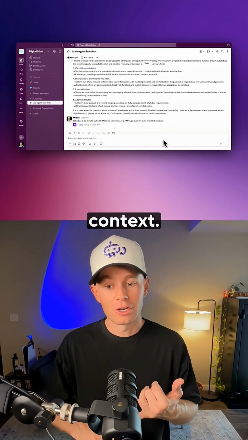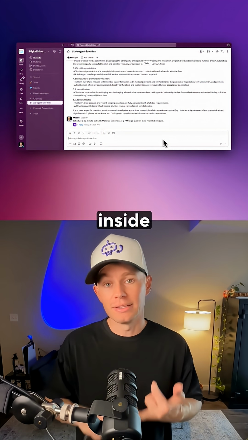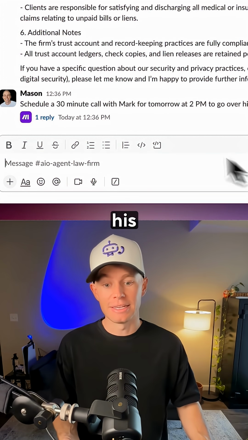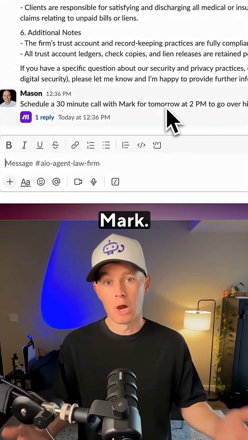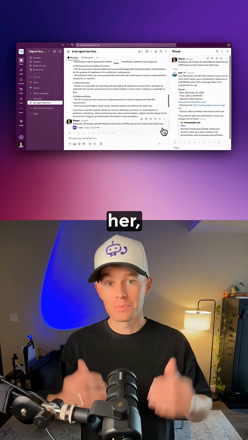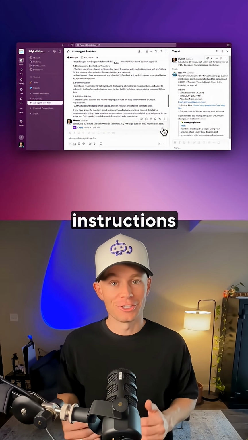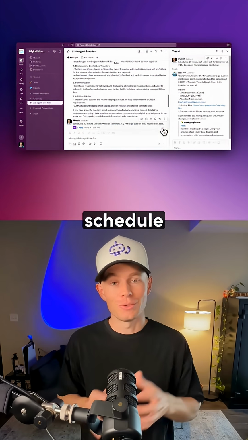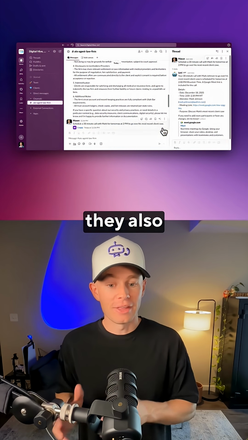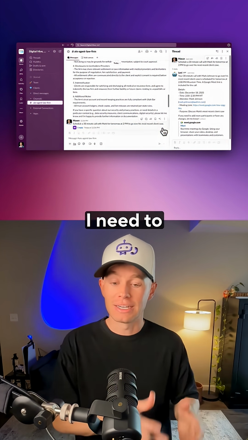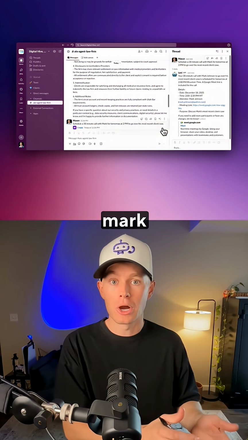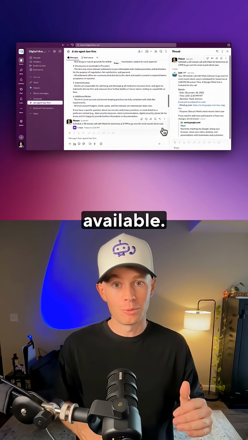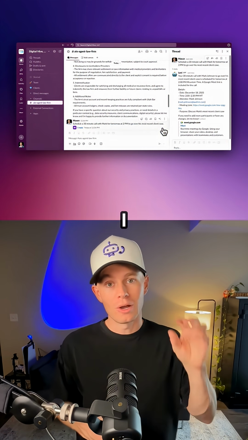It will look up the calendar context. It will look up Mark inside of my CRM to grab his email. So see how I didn't specify his email? I just said Mark. So my AI agent knows, per my system prompt and instructions that I gave it and all of the necessary tools, it knows, okay, the user wants to schedule a call, and they also want to invite Mark. First, I need to go to the CRM and I need to look up Mark and see if that contact information is available, grab his email. Cool, I have his email.